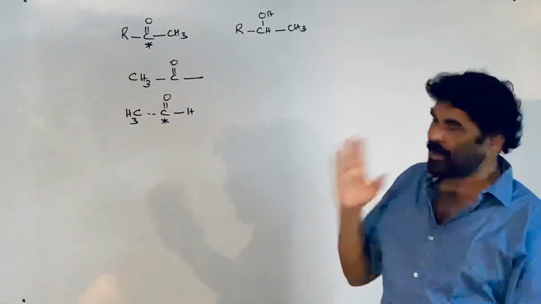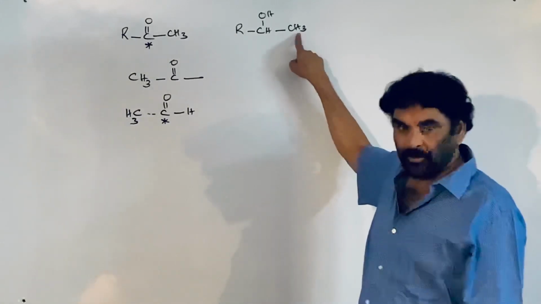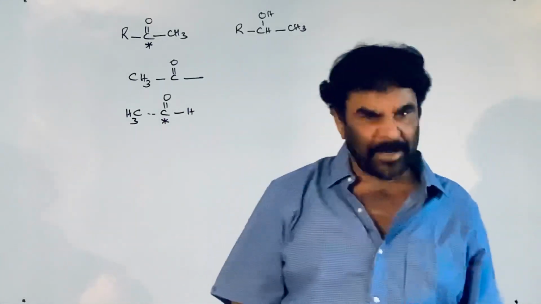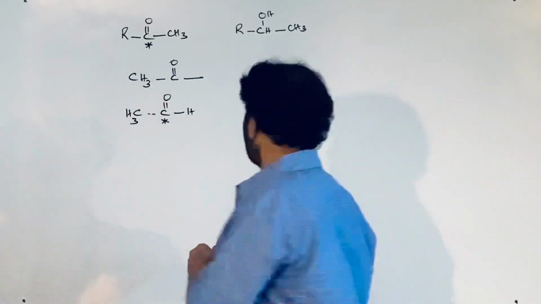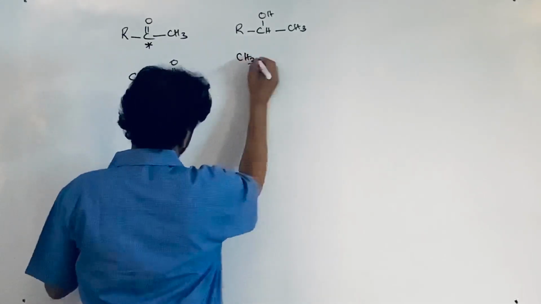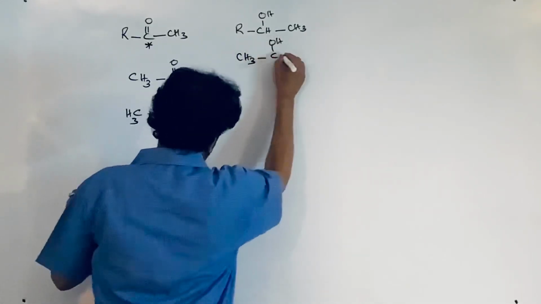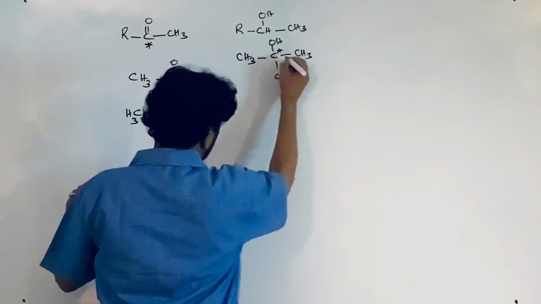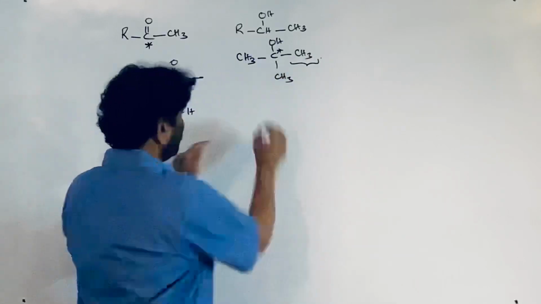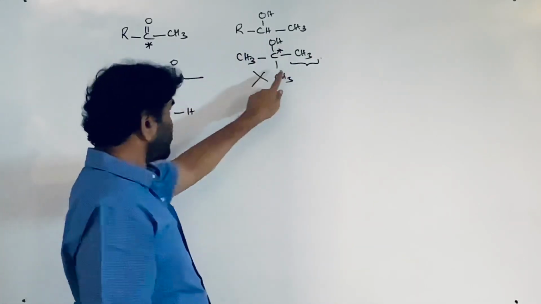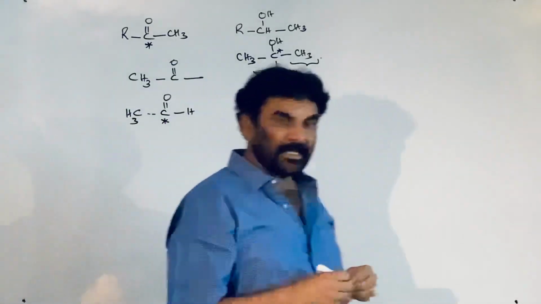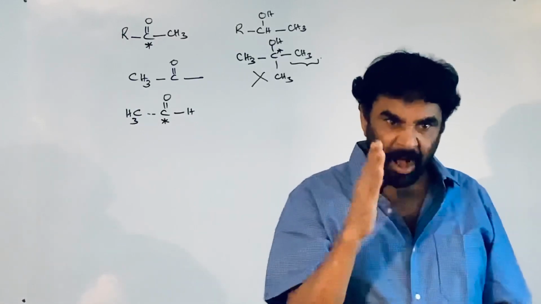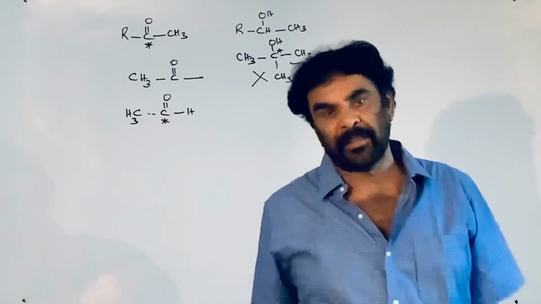On the carbinol carbon, a methyl group and a hydrogen should be present. It is a compulsory condition. Just the presence of methyl is not sufficient. If the presence of methyl were sufficient, you could take tertiary butyl alcohol. This also has methyl groups attached to the carbinol carbon, but it does not take part in the reaction since there is no hydrogen. The presence of methyl and hydrogen on the carbinol carbon is a compulsory condition.